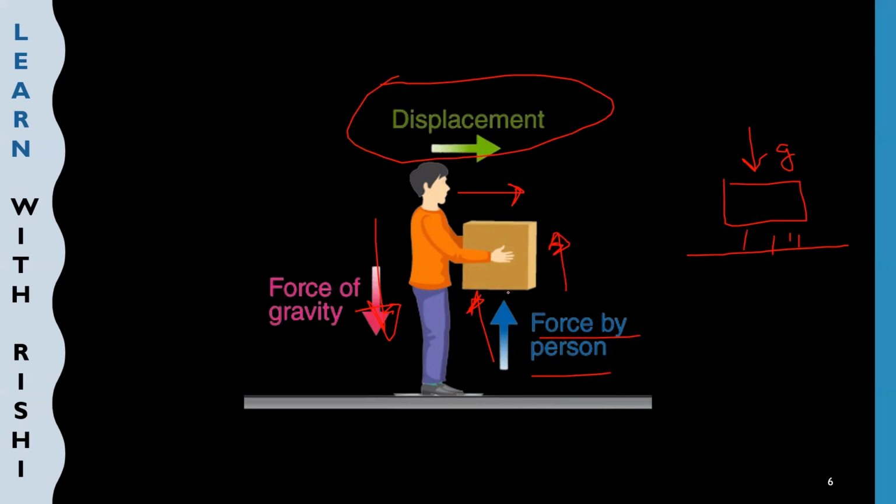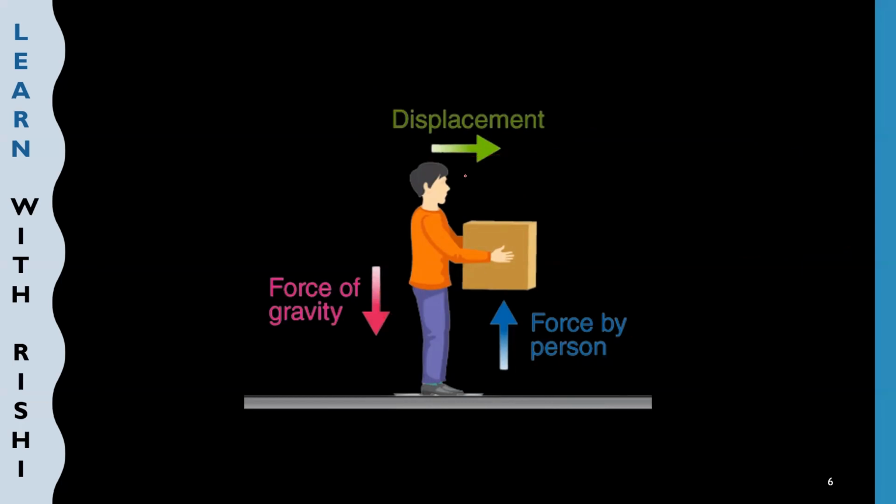But as the person wants to lift up that object, the force applied by the person should be more than the gravitational force, right? Then only the object will be lifted up. So here I can say that the person has done work against the gravitational force, because the gravitational force is acting on the box, pulling it towards the ground, but the person has applied the force to lift up the object.